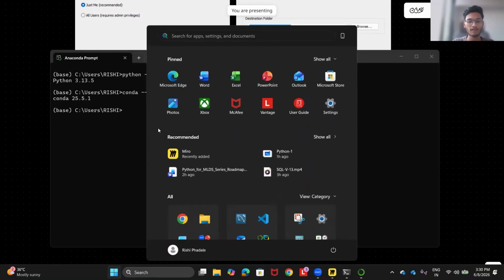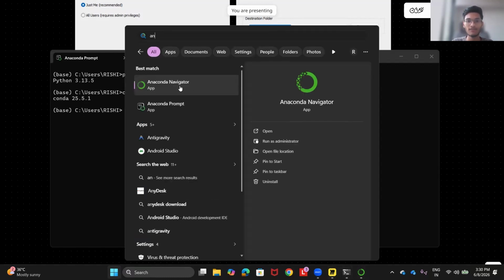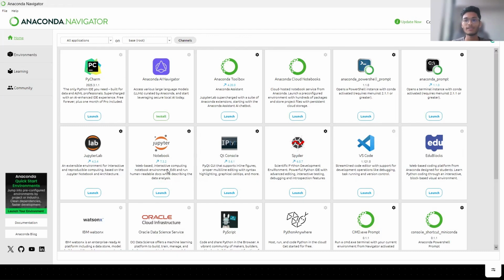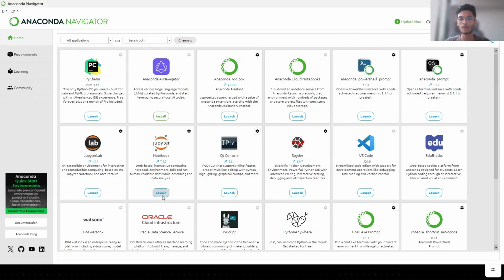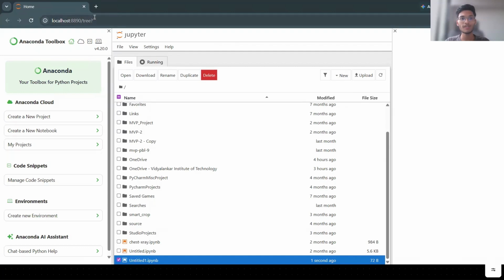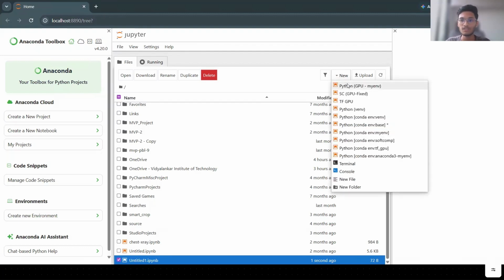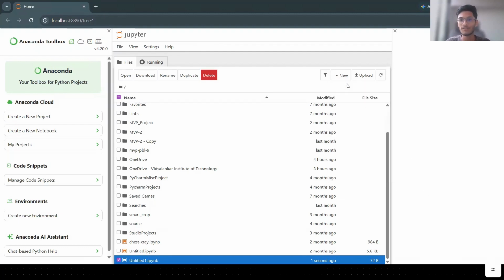Now you have to navigate, and here you have to type Anaconda Navigator and open it. Basically, Anaconda Navigator is a graphical interface of Anaconda. So instead of typing the commands, you can launch it using this UI. Here we are going to launch a Jupyter Notebook. Okay. So when you click this Jupyter Notebook launch, on your browser, this Jupyter Notebook will get open. Jupyter Notebook is basically a web-based application where you can write your Python code and even execute your Python. Okay. So let's say we'll create one Python file here to run our first code.